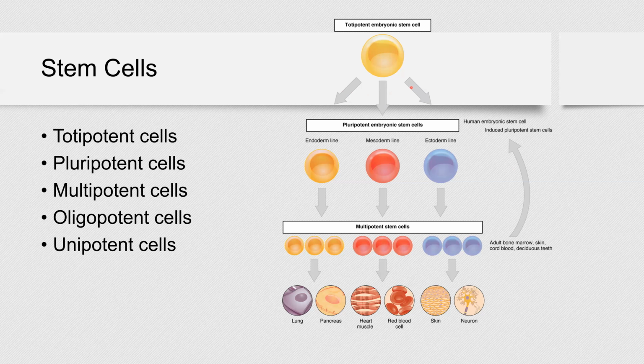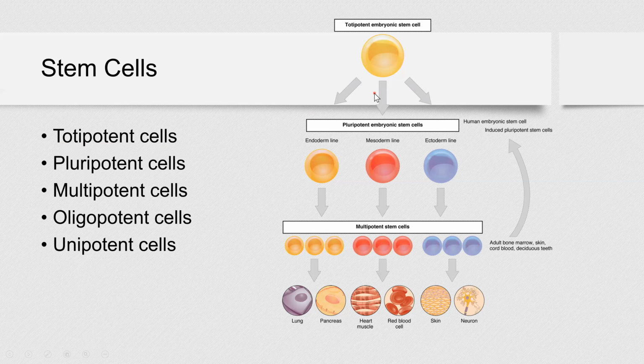That first cell is called zygote. Now, when secondary oocyte is fertilized by sperm, it becomes ovum, and then zygote is formed. Now, zygote carries all the DNA that you need to build your body, right? Zygote carries DNA, half of the genetic material from your mother and half from your father, right? Now, this first cell, zygote, is called totipotent cell.